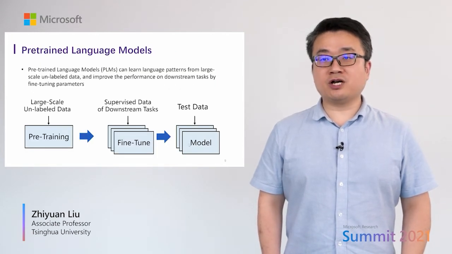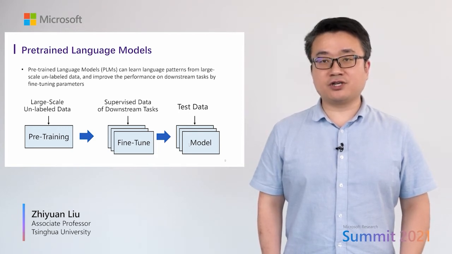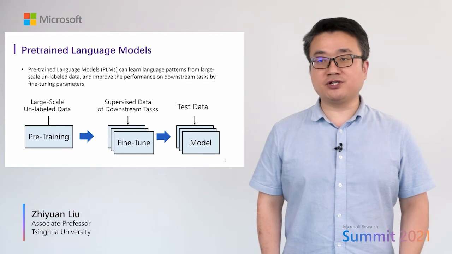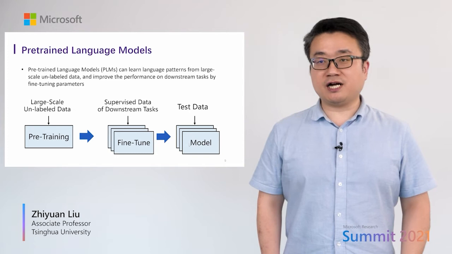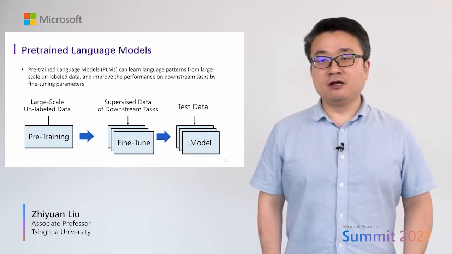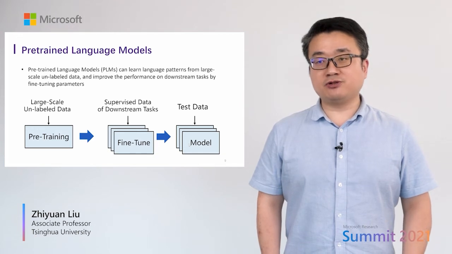As compared to conventional deep learning methods that only learn from supervised data, pre-trained language models can take advantage of large-scale unlabeled data to capture rich knowledge about language understanding. Recent experimental results have shown that pre-trained language models can achieve state-of-the-art performance on various natural language processing tasks by fine-tuning their parameters. Pre-trained language models can be regarded as the most advanced approach for building model knowledge.